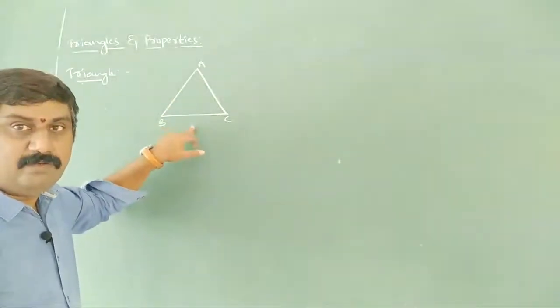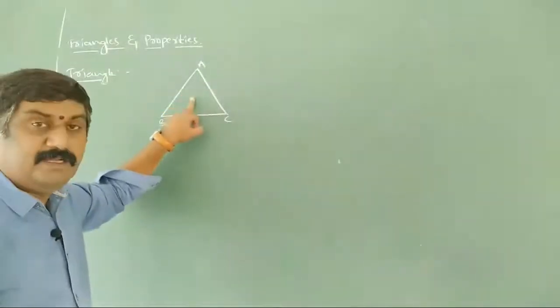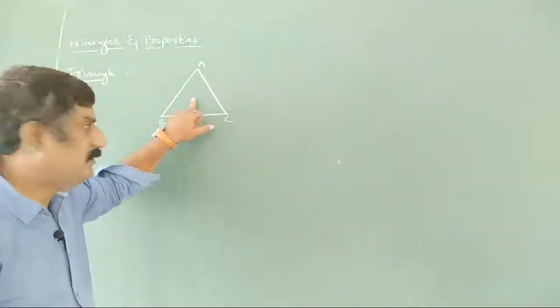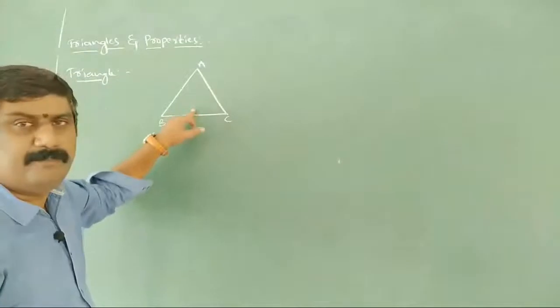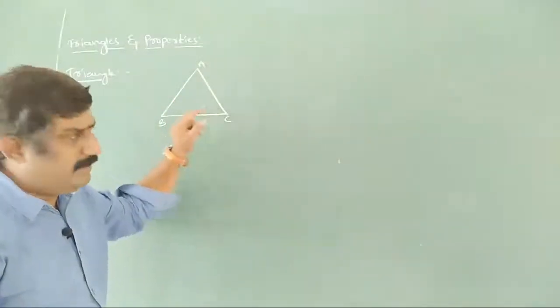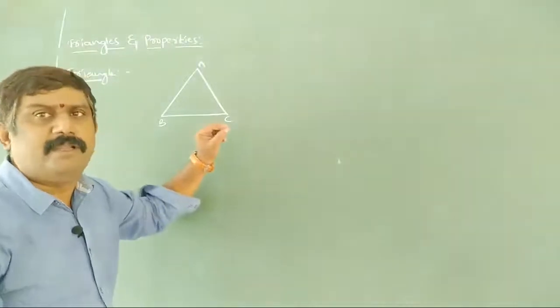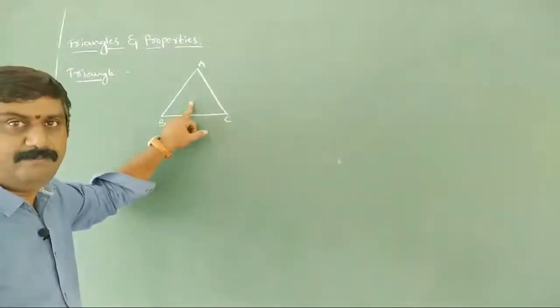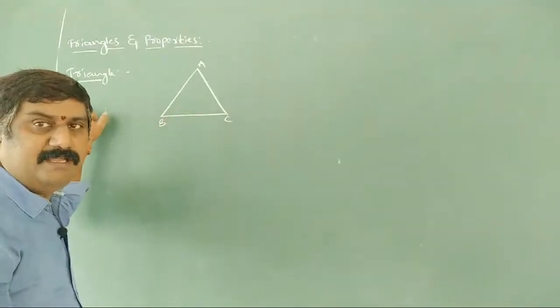Now we have a doubt, is it a closed figure or open figure? Closed figure means there is no entry inside, everywhere it is closed. Open figure, a little bit way will be there to enter inside. Simple logic. So this is closed figure. So what is triangle we can say here?